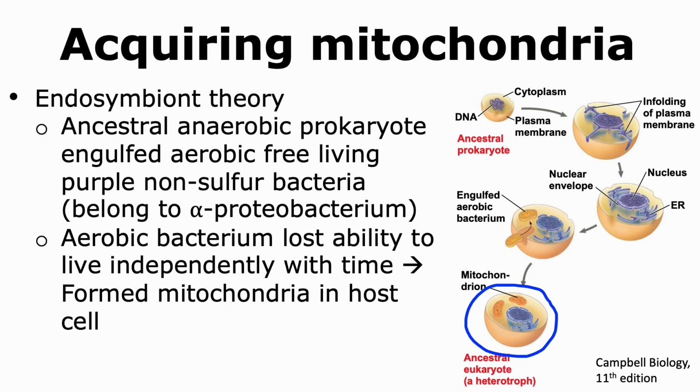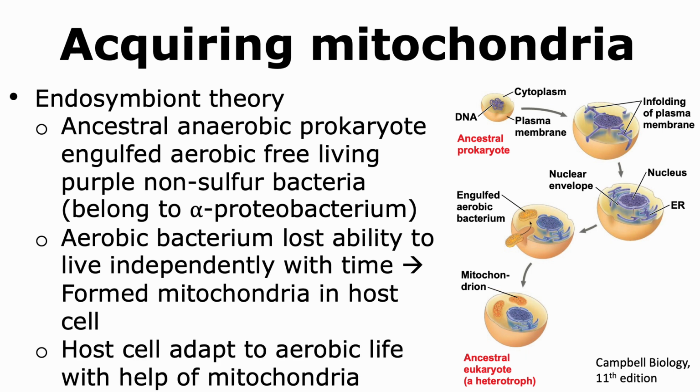Now, as time passed, this aerobic bacterium lost its ability to live independently and formed the mitochondria within that host cell. The host cell, which is now a eukaryotic cell, was able to adapt to aerobic life because the mitochondria allowed it to use oxygen in order to oxidize its organic compounds.